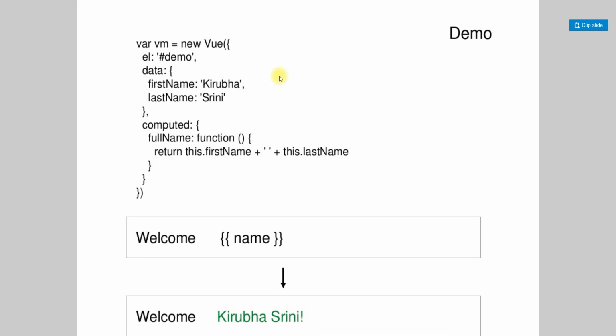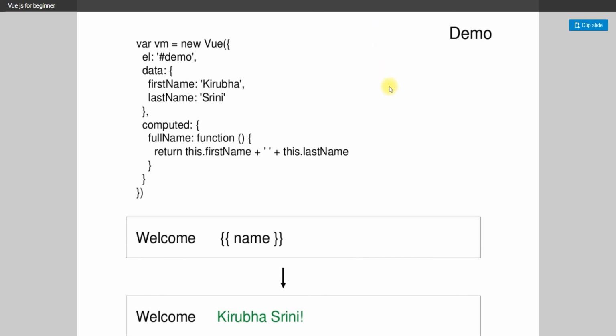This is the demo section. How are we going to start with Vue.js? Here is one of the examples. Here, var vm is new Vue with el demo, so this is the ID one. This is the variable vm. Let's talk about data. We are passing the data, the first name Kirva and the last name Srini. And we computed the fullName function, which returns this.firstName plus a space and this.lastName.